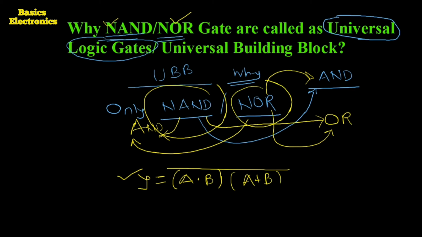That's why the NAND gate and the NOR gate are called universal logic gates or universal building blocks.